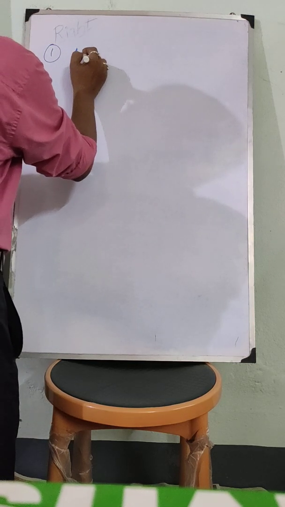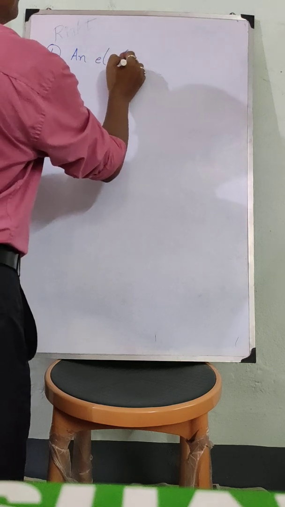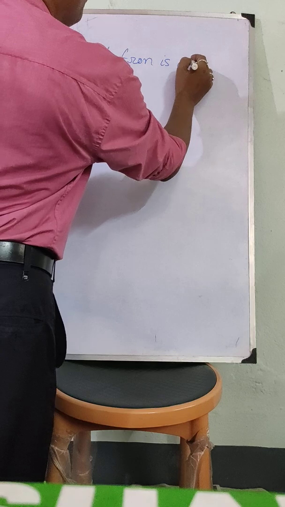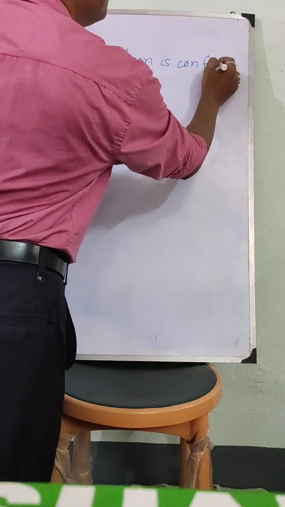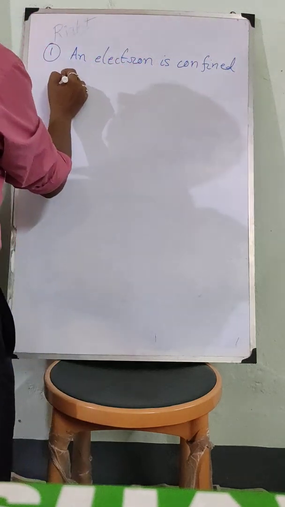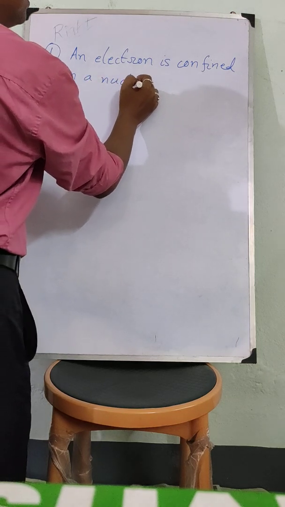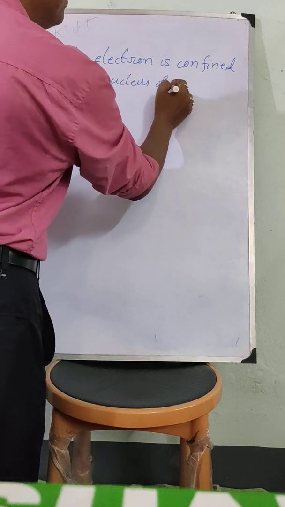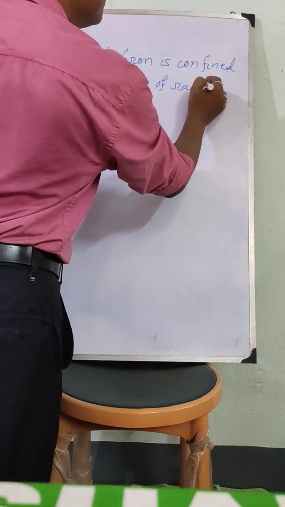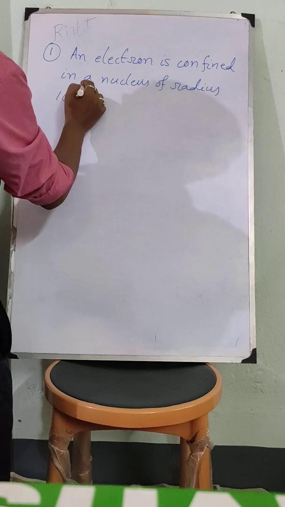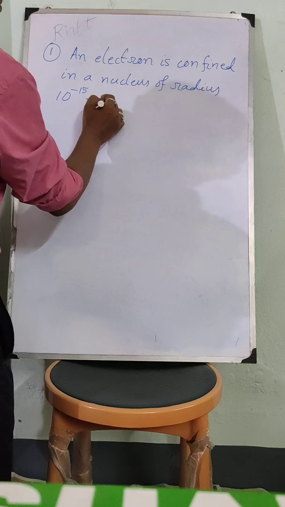An electron is confined in a nucleus of radius 10 to the power minus 15 meter.